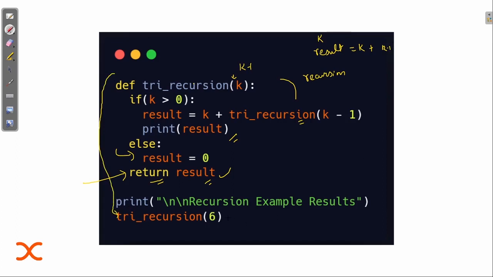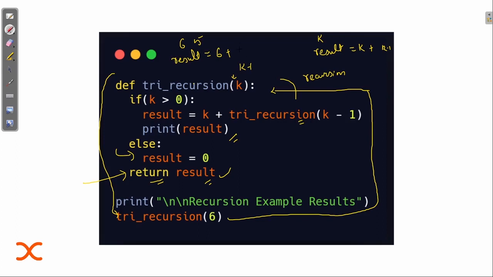Now you can see how the compiler comes here, to try recursion. The compiler checks that yes, this function is being called. It comes from here and comes here. The compiler starts running here, and the value is 6. So it checks if 6 is greater than 0. Yes, it is. Then result equals 6 plus, and then again the function is called, and now the value being passed is 5, because k minus 1 is being passed. Then again, 5 is greater than 0. Yes, it is.